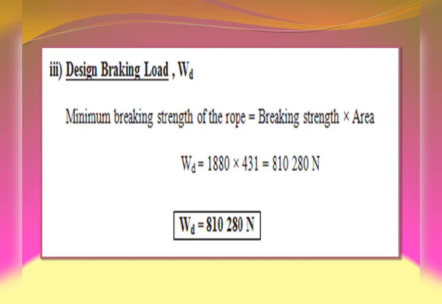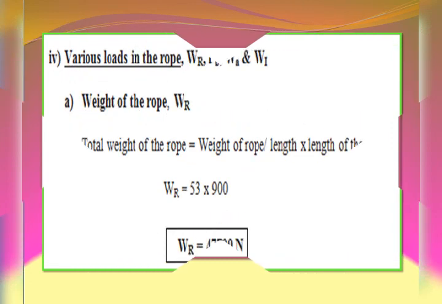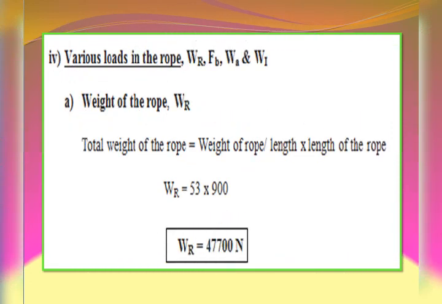Before evaluating factor of safety, it is very important we find some of the basic unknowns, such as various loads in the rope: weight of the rope, total weight WR, bending load F suffix B, additional load W suffix A, and impact load W suffix I. The first unknown is weight of the rope WR, which can be found using the equation: total weight of the rope is equal to weight of rope per length into length of the rope.